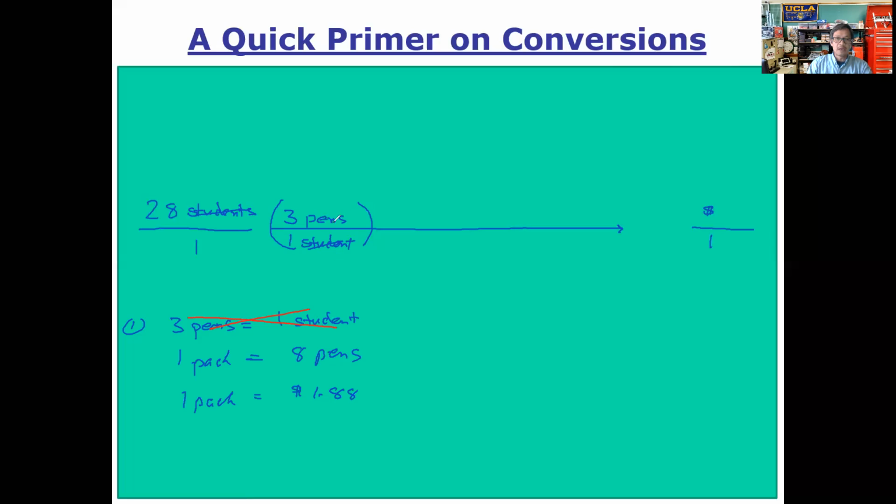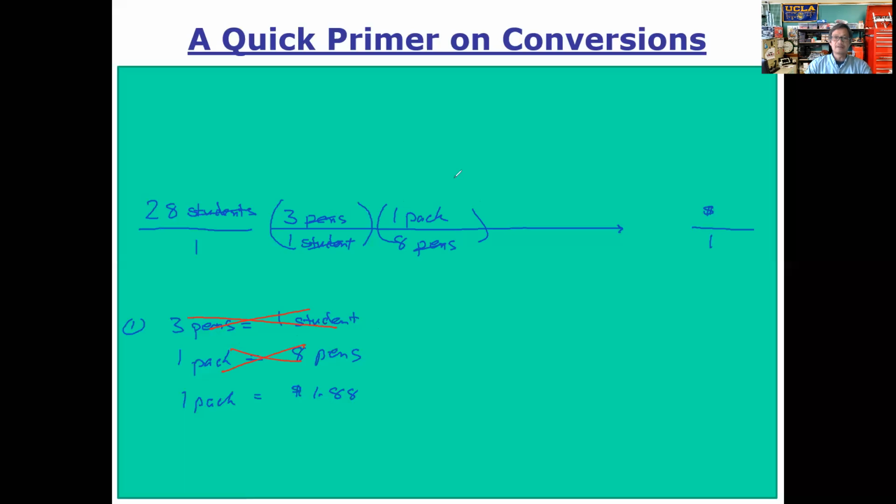Okay, so now we have pens here. Do we have a conversion factor that has the unit pens in it? And there it is. We have that one right there. So we'll go ahead and plug that in with the 1 pack on top and 8 pens on the bottom. Why do we do it that way? So the unit pens here cancels out. Hopefully, folks, you're recognizing all this. Okay, so we've used that conversion factor.